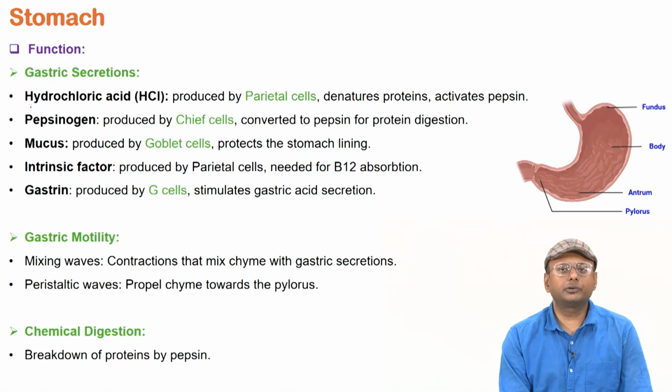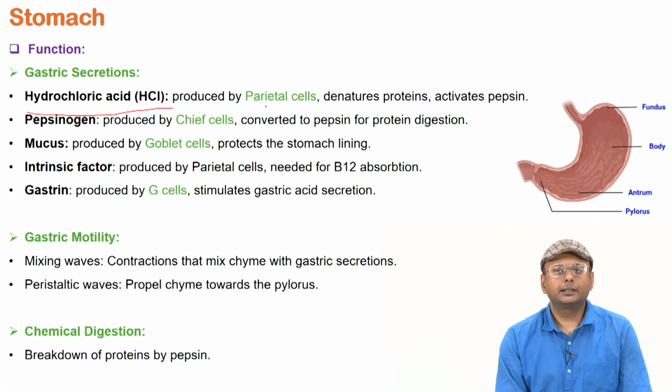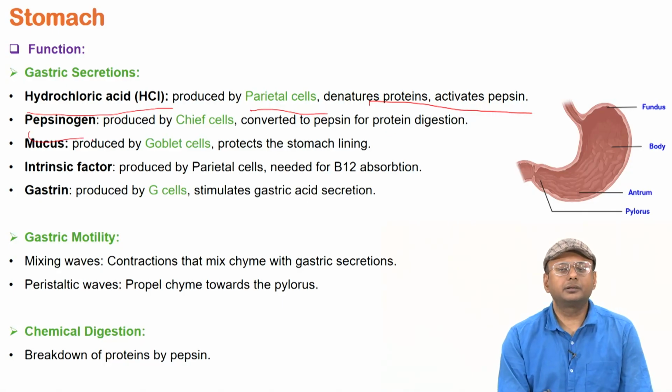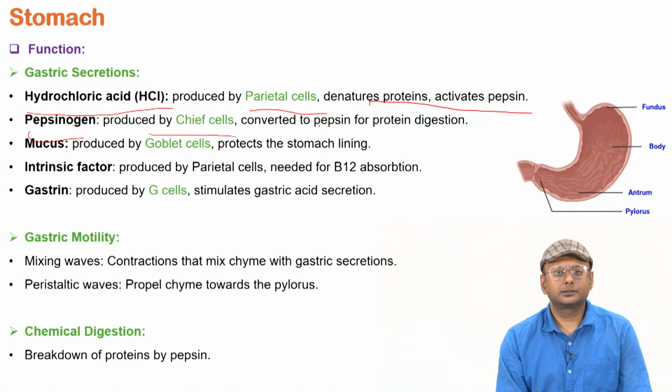Functions of the stomach, if you see, it has the hydrochloric acid that is mostly produced by the parietal cells. What does it help with? It helps in the denaturation of the proteins, and it also activates the pepsin. Then pepsinogen is produced by the chief cells and it is converted to pepsin, and it helps in protein digestion.